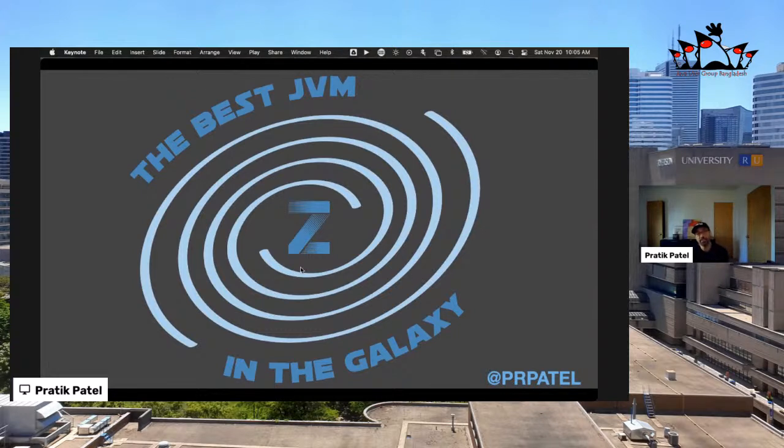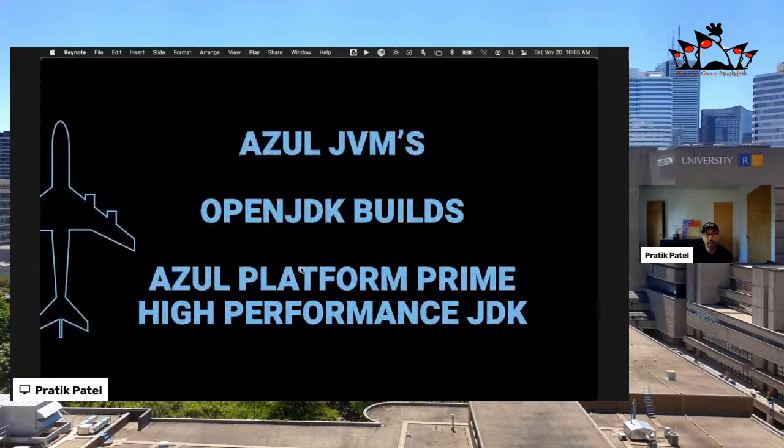And we think we make the best JVM in the galaxy. We have a high performance JVM as well as open source JDK builds, which is very, very popular. The builds based on open source OpenJDK are available for free and anybody can use them. In fact, in this demo today, I'm going to be using Azul Zulu, which is our OpenJDK build, to run Apache Zeppelin, which is the data science tool that we're going to work on today.